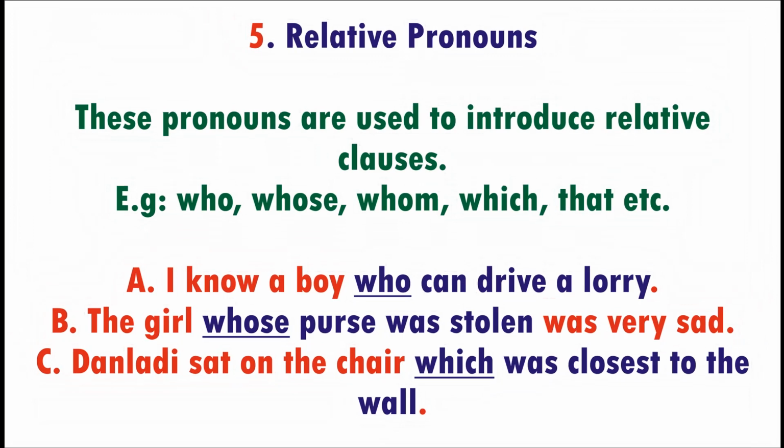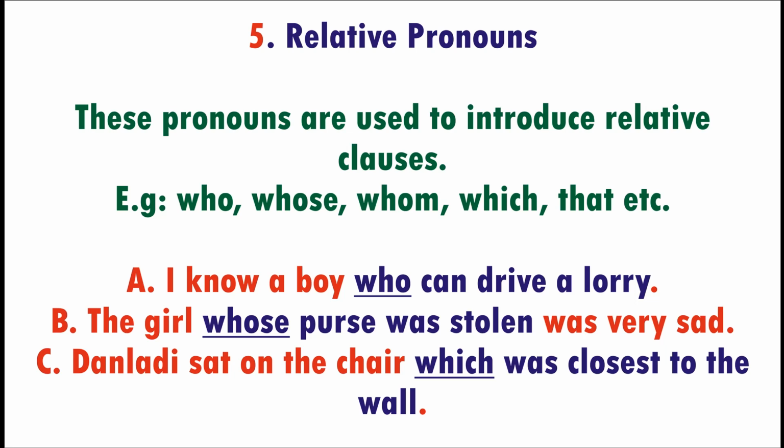Number 5, relative pronouns. These are pronouns that are used to introduce relative clauses. E.g., who, whose, whom, which, that. Some of the examples in the interrogative pronouns are also here in the relative pronouns. Yes, they are arguably those same pronouns. Are you with me? But the way we use them and where we use them in this case is different. In the interrogative pronouns, we use them to ask questions, while in the relative pronouns, we use them to introduce relative clauses. Let's come to an example here that will make us understand better.